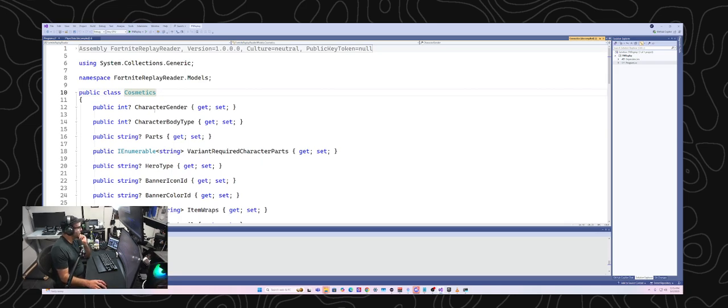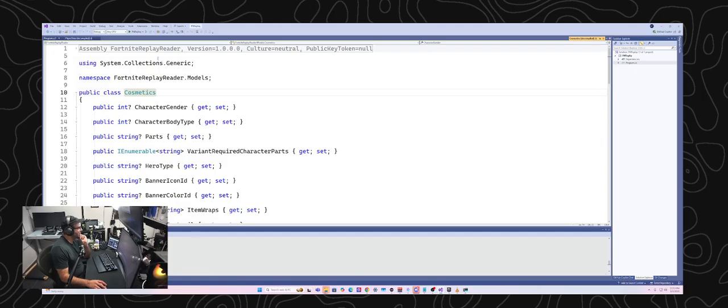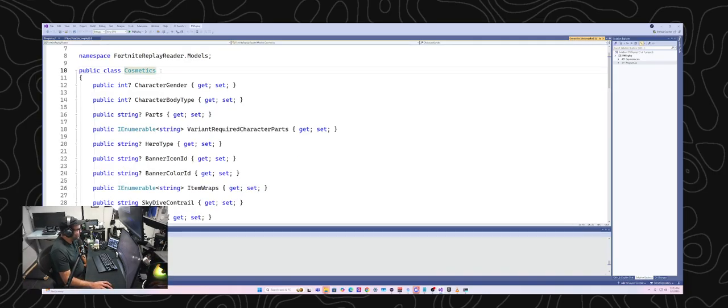Okay, so here we go. We have figured out, this is in the library we're using, Fortnite Replay Reader. This is how they define the cosmetics data structure. So there's character gender, which is going to be an integer. And then there's character body type. And then there's parts. And then there's variant required character parts.